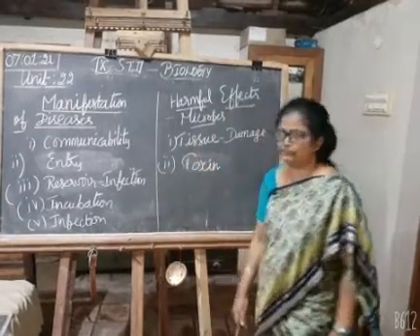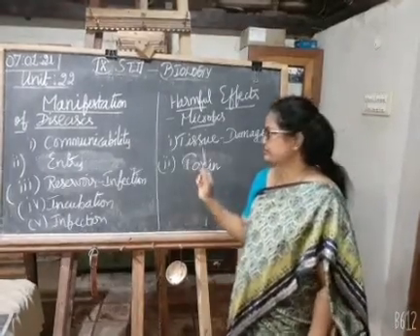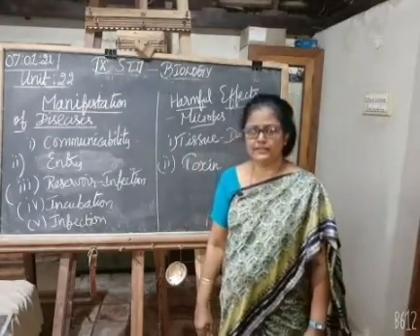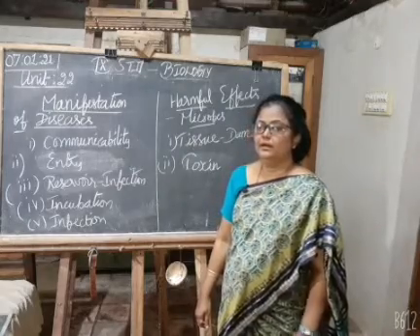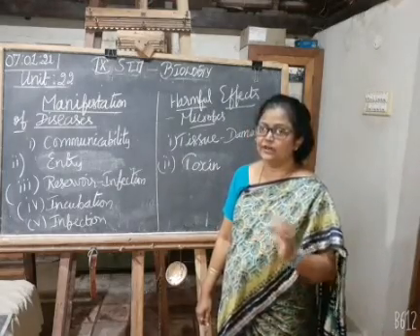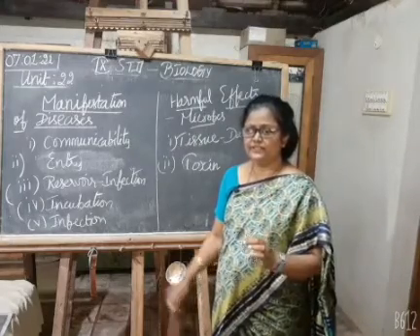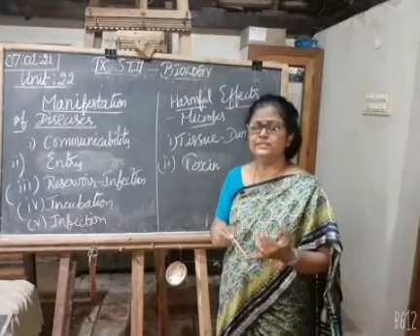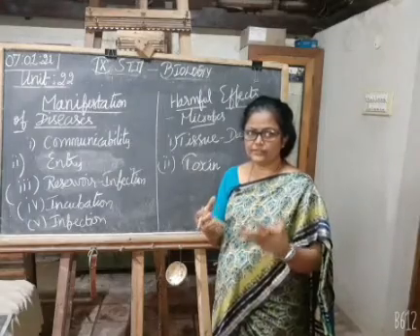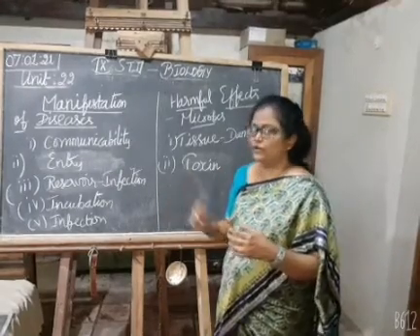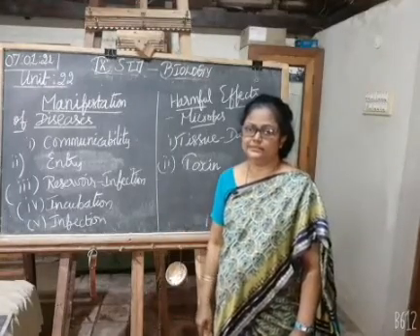Harmful effects of microbes. First, some microbes damage the tissues. Tissue damage, for example, pulmonary tuberculosis affects the lungs or destroys the lungs. The next one, toxin. When the microbes enter the body, at once they inject poisonous substances or poisonous liquid called toxin in order to cause diseases in human beings and animals.